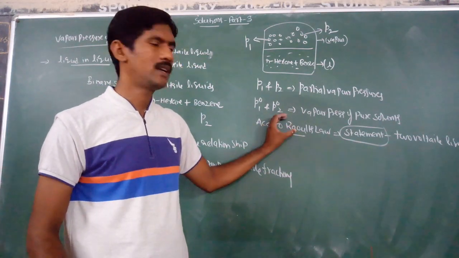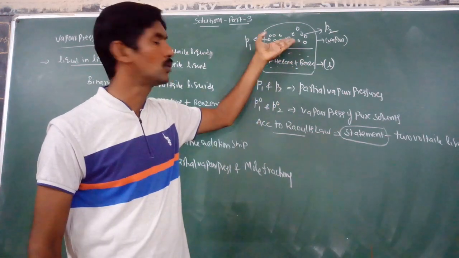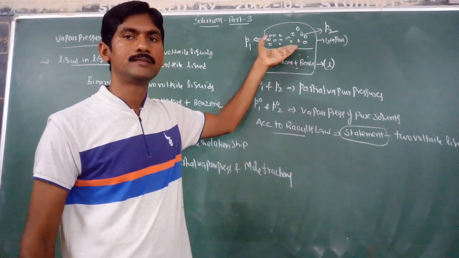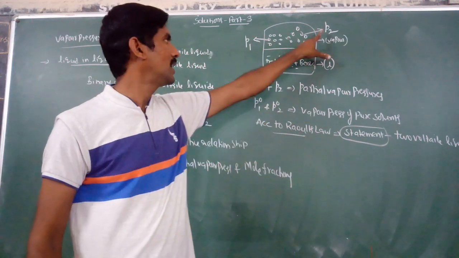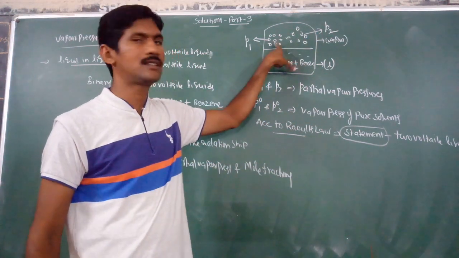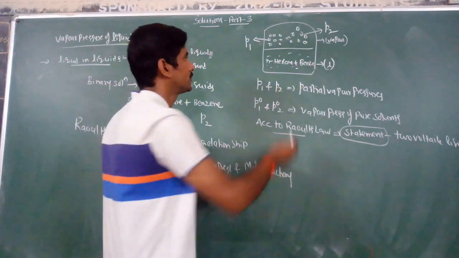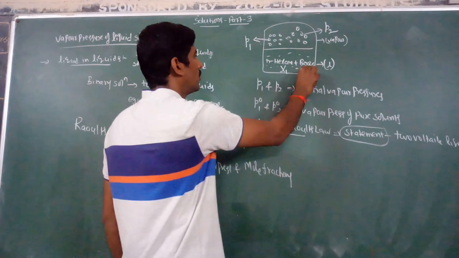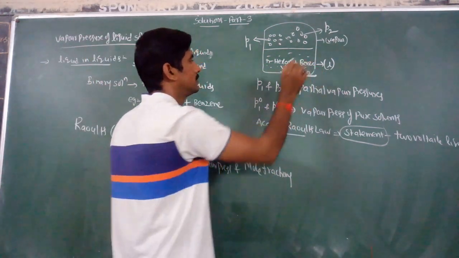These two are volatile liquids, and they can easily go into the vapor state.